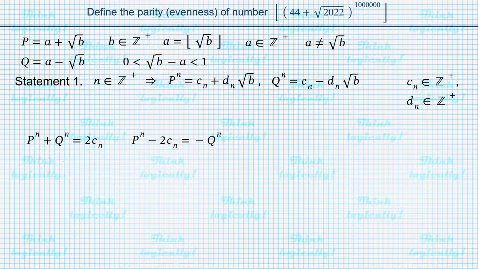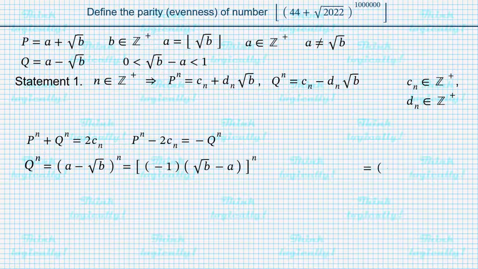It's time to get rid of q to the power of n by replacing it with something easier to deal with. First, we replace q with a minus square root of b, then represent a minus square root of b as negative 1 times square root of b minus a, and replace the power of a product by the product of powers. It was proven earlier that the square root of b minus a is more than 0 and less than 1. However, if a number is strictly between 0 and 1, any positive power of it is also strictly between 0 and 1.